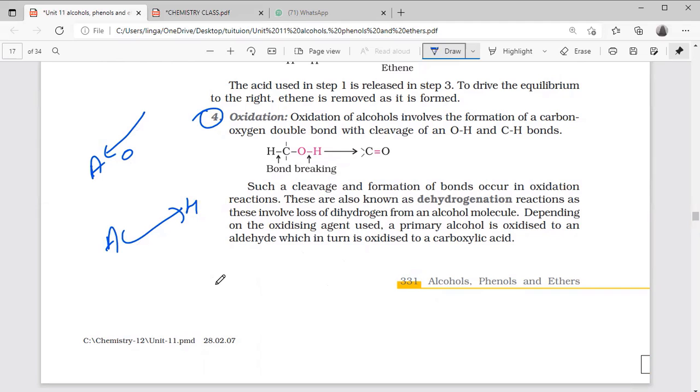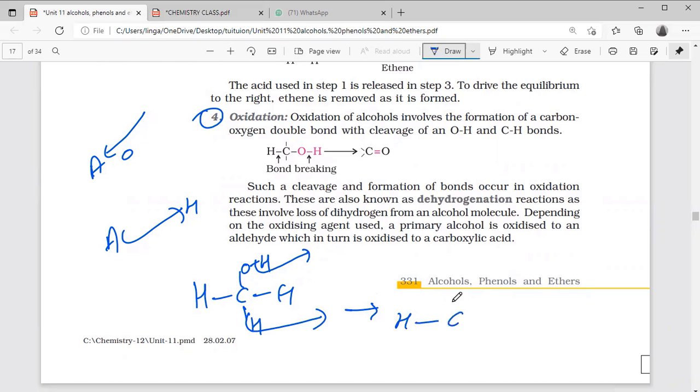See here, if I take CH3OH, methyl alcohol, and suppose this hydrogen and this hydrogen are released, then what would form? C double bond O, so this is oxidation. Oxygen is not added here, but hydrogen has left the molecule, so this reaction is called an oxidation reaction.